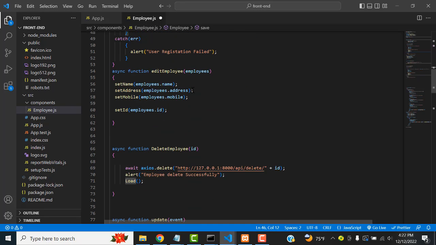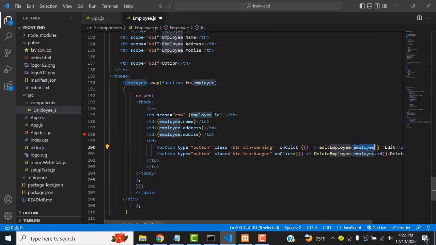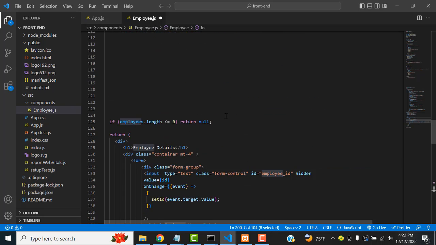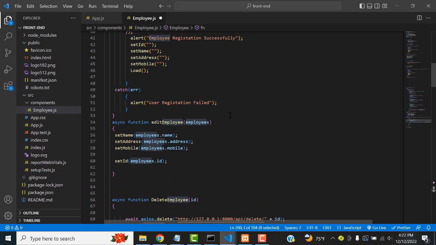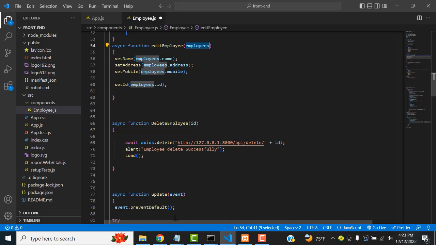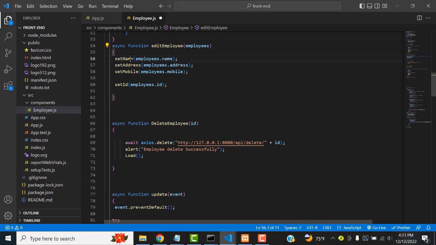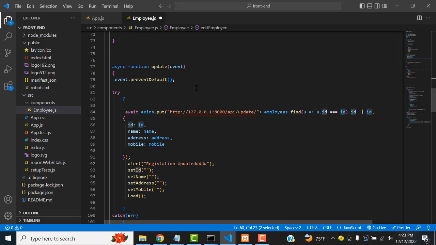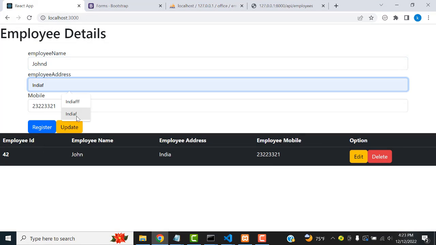After that, edit the record. When you click edit, this entire object will be passed here. When you click the edit button, all the row records will be passed to the form for editing. So you set the form: set name, set address, set mobile, employee name, address, mobile. You have to set all the fields along with the ID. After you make the changes, click the update button.